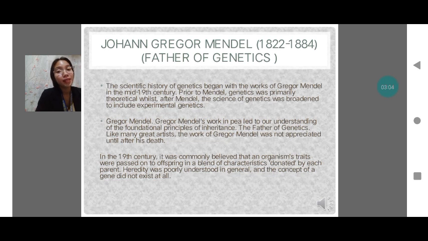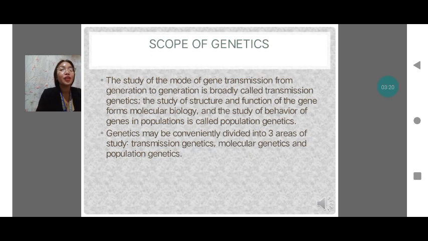So, who is Gregor Mendel or Johann? Johann Gregor Mendel, the father of genetics. So, the second is the scope of genetics. The study of mode of gene transmission from generation to generation is broadly called transmission genetics. So, genetics may be conveniently divided into 3 areas of study, which is transmission genetics, molecular genetics, and population genetics.